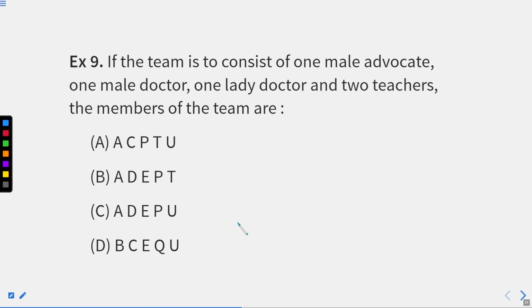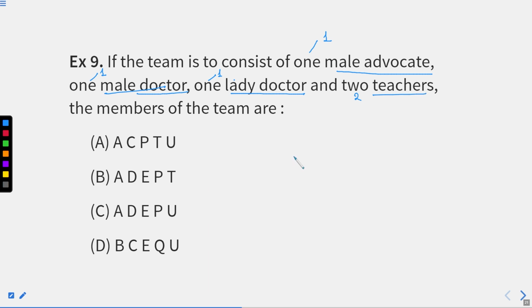Now, question number 9. If the team consists of 1 male advocate, now remember, a number will be marked by this 1 male advocate. First condition. Second, 1 male doctor. How many doctors? 1 male doctor, and 1 lady doctor. Total of 2 doctors will be there and 2 teachers.